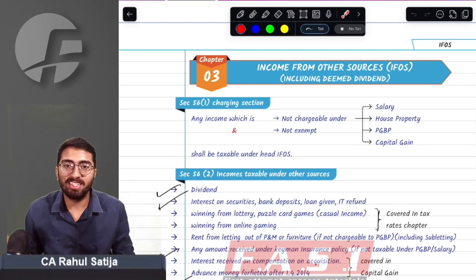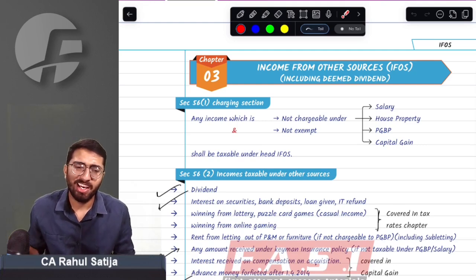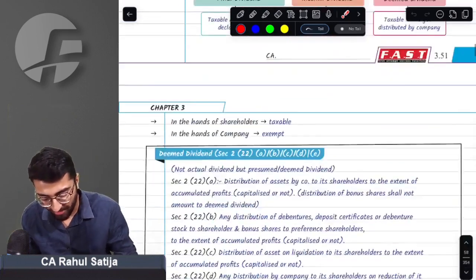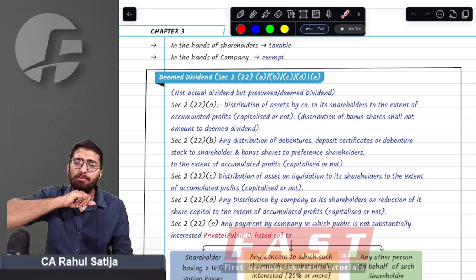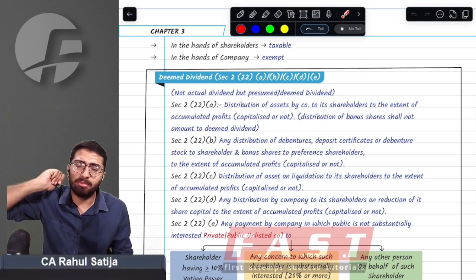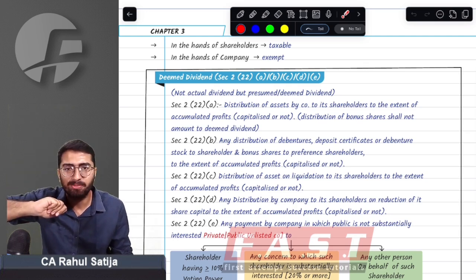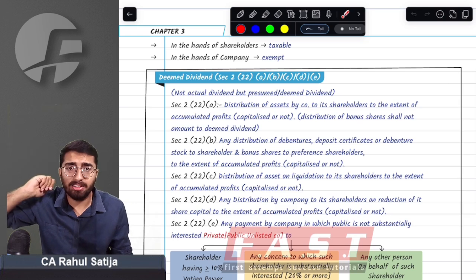Continuing further, what amendments are there in income from other sources? Not major as such, but let's see one by one. First of all, under the definition of deemed dividend. Do you remember deemed dividend? Whenever a company distributes any money to shareholders, it is considered as dividend, or any kind of asset that is distributed is considered as deemed dividend.